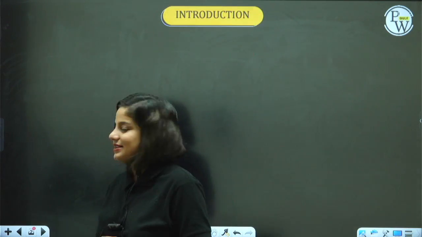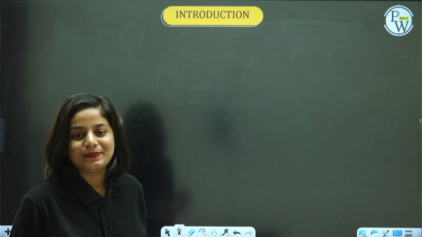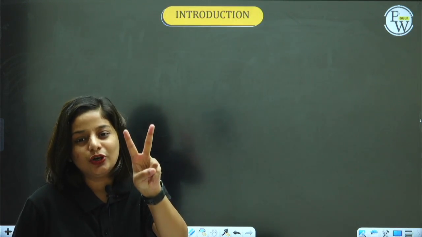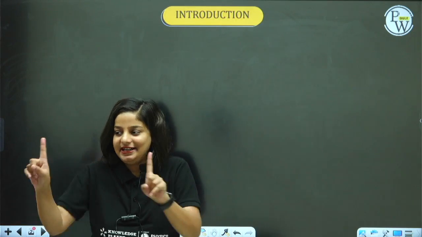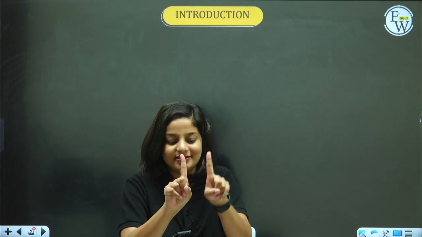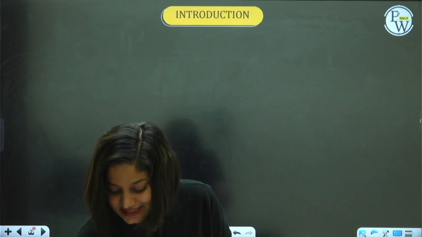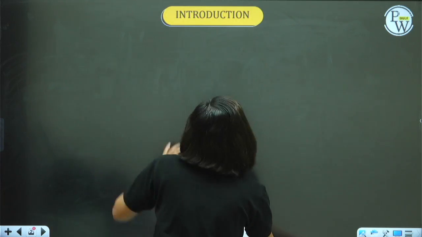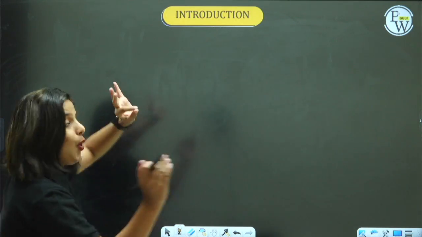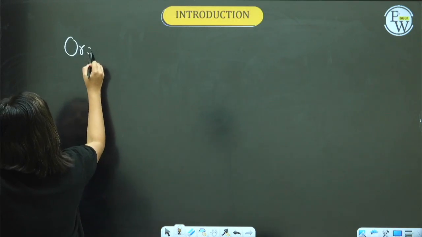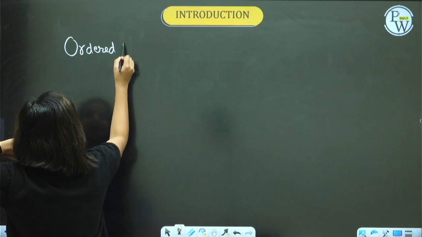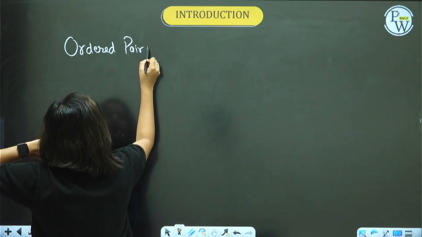Now it's very obvious. For studying relations, we need at least a pair. That means two people. I alone cannot form a relation. I need someone else to make a relation, isn't it? Similarly, in mathematics, the first thing when we go to study relations is ordered pairs. Why ordered pair? Of course, we need two elements in order to make a relation.